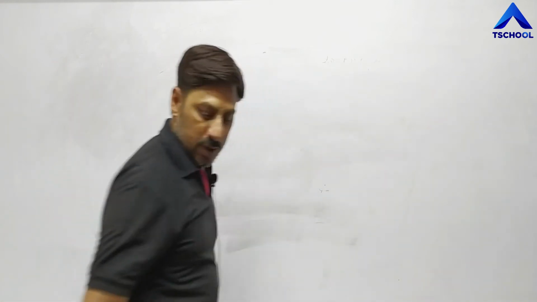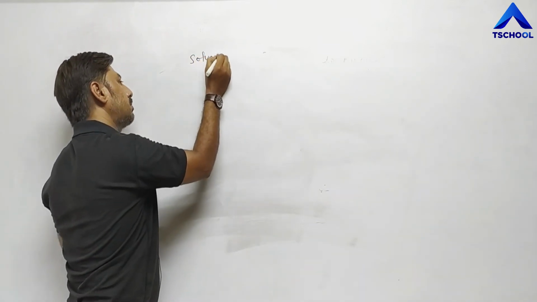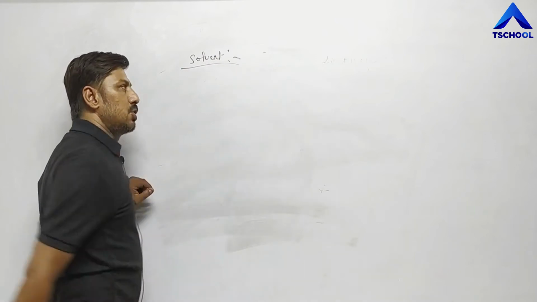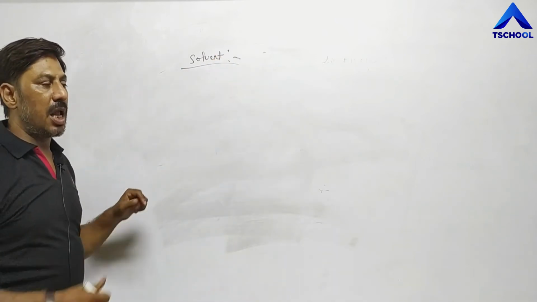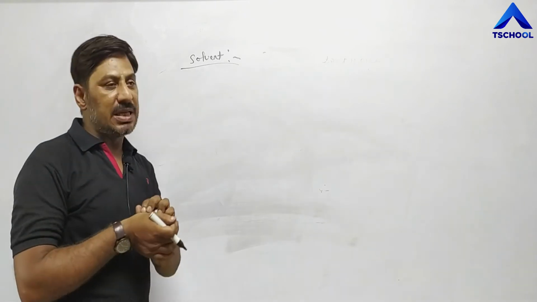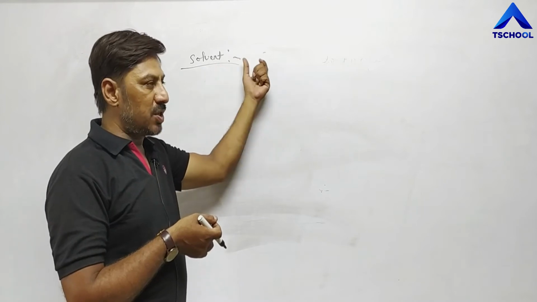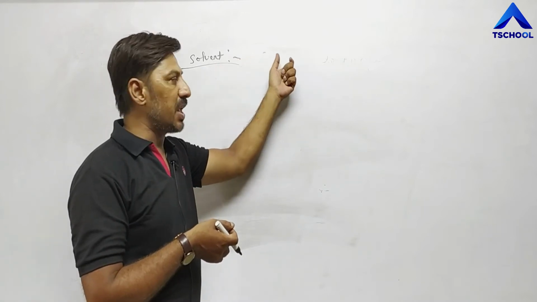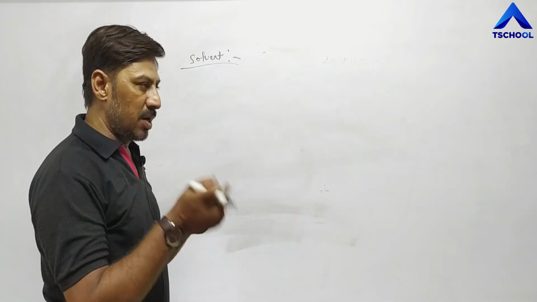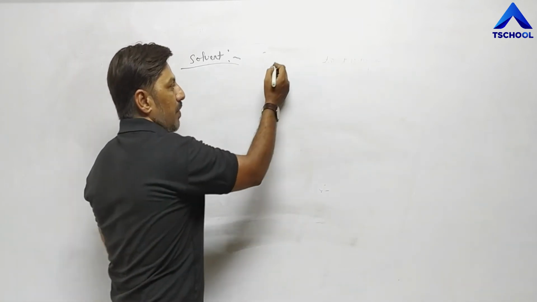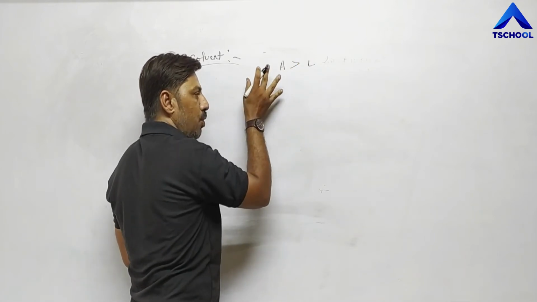Solvent and insolvent. Now, solvent is that situation in which business units are able to pay their liabilities easily. Solvent is the situation when a person, owner, or business is able to pay their liabilities easily. In other words, when assets are more than liabilities.